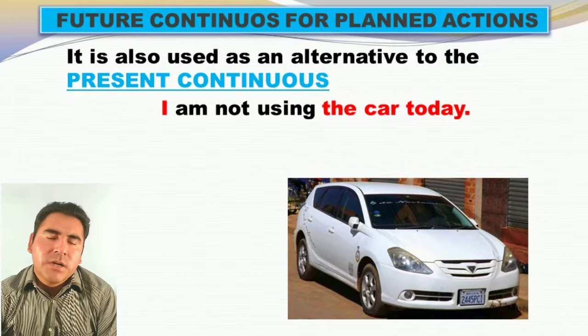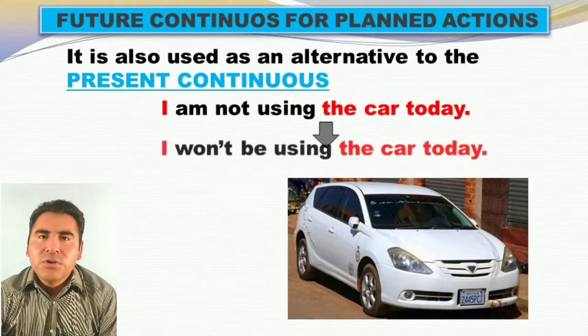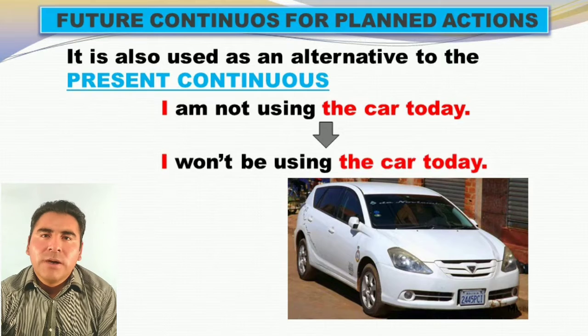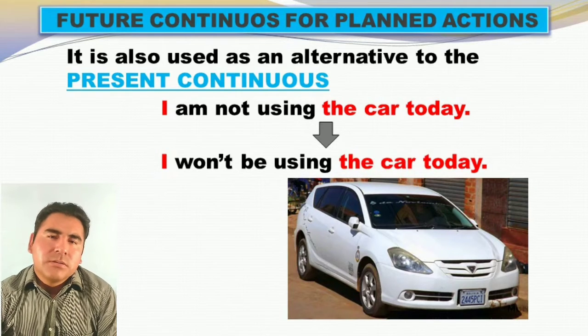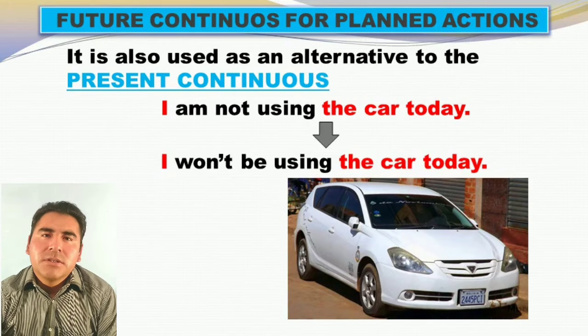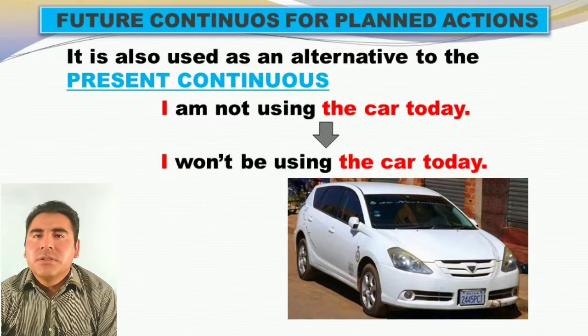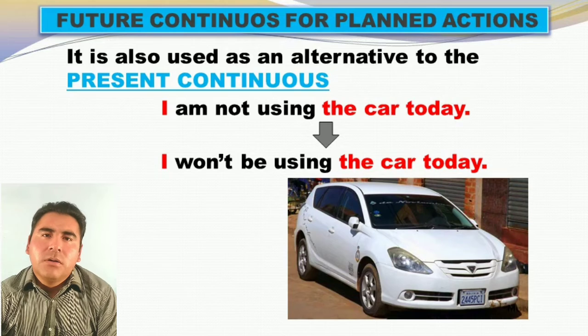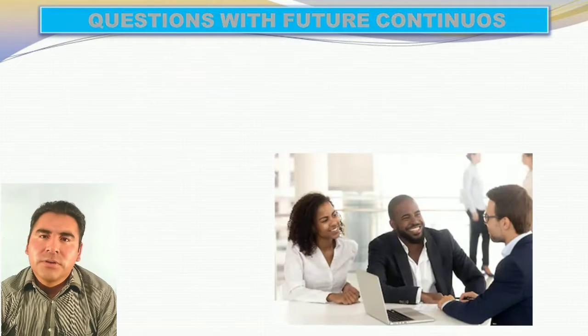I'm not using the car today. That is present continuous. But how about the future continuous? We have, I won't be using the car today. Okay? It is similar in the negative sense. We have over here, I won't be using the car today.